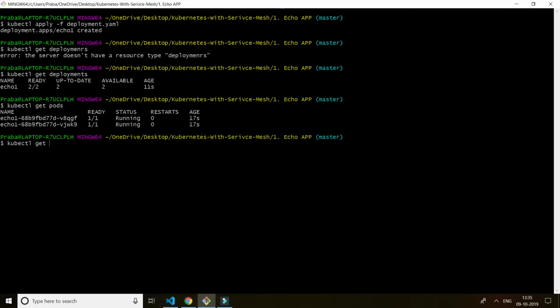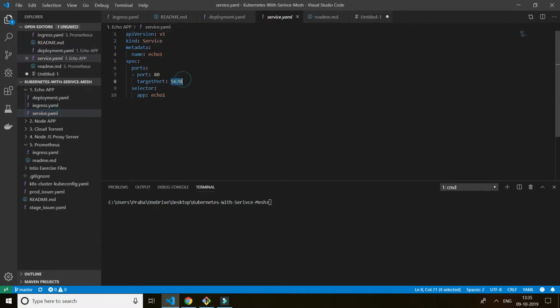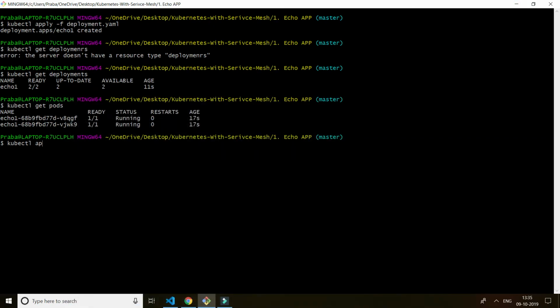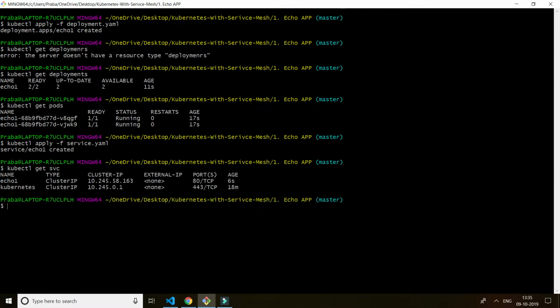So apply. If you go and see the deployment, I exposed port 5678. If you go and see the service, 5678 internally maps to port 80. You got it, right? 5678 internally maps to port 80. So I'm giving access to the outer world by exposing the port. I'm going to run this again. Okay, it is done. You can get svc. This will all be so fast.